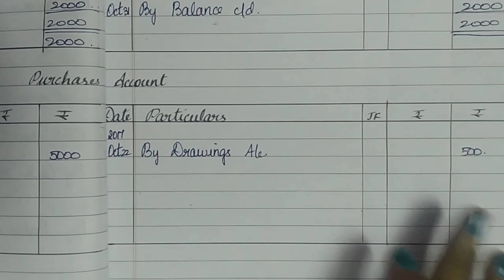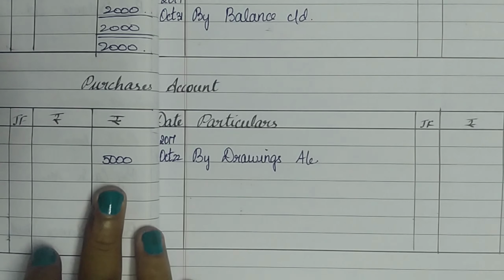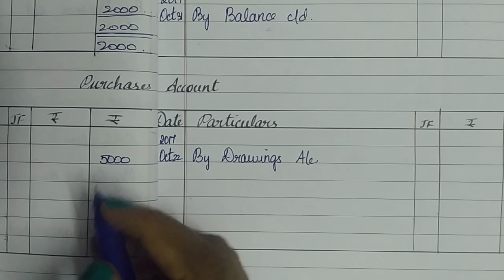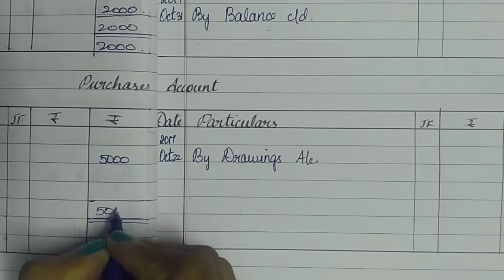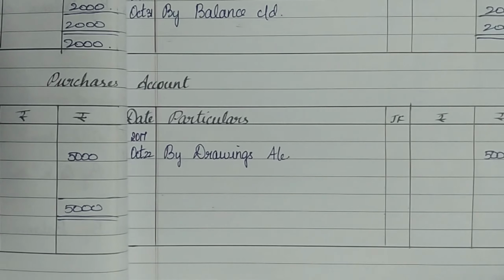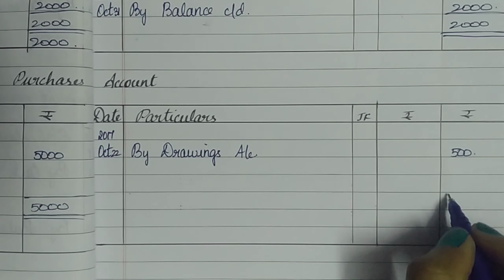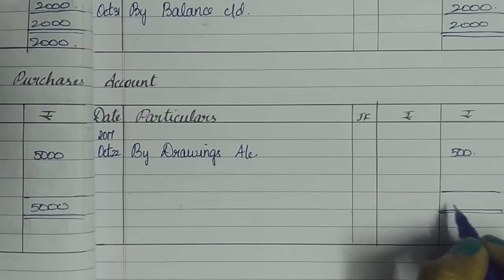So now it's time for comparison. My credit side has 500 and my debit side has 5,000. So the greatest value is 5,000. So I'm going to record that as my grand total on both sides, 5,000. And on the credit side on the same line I'm going to record that as 5,000.